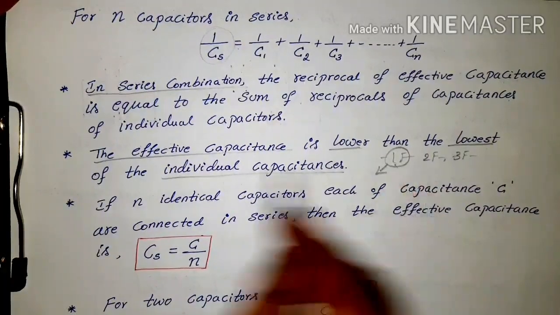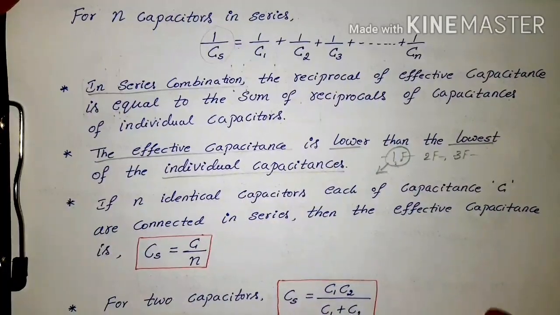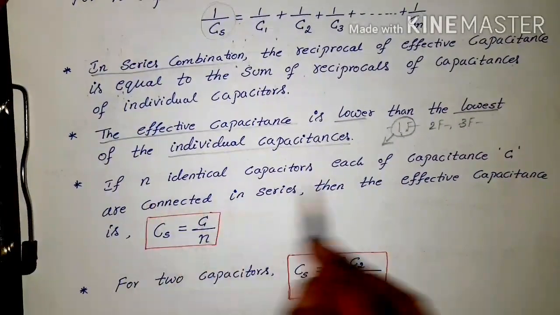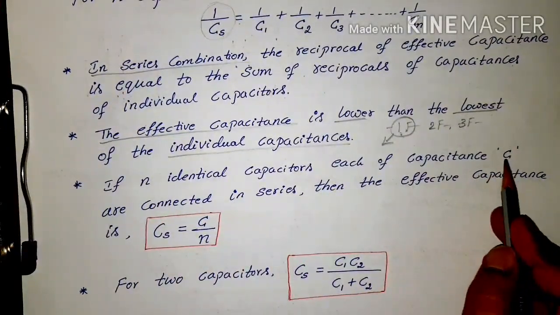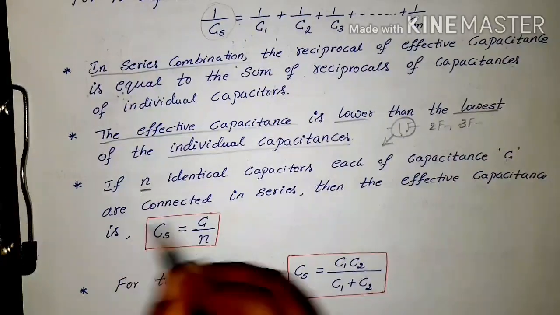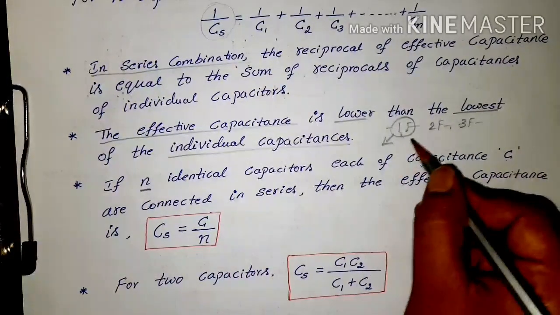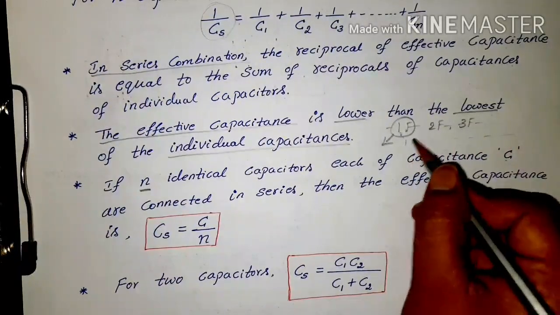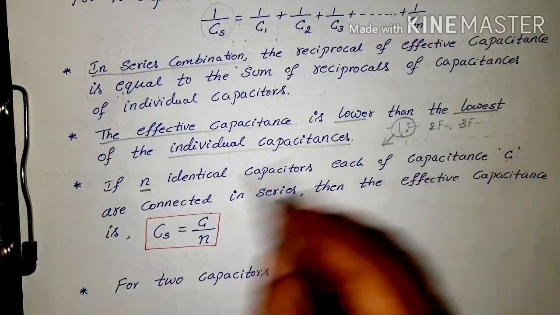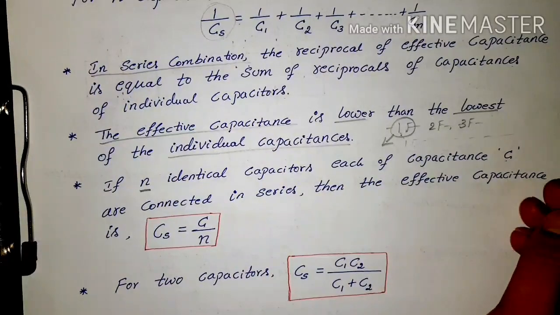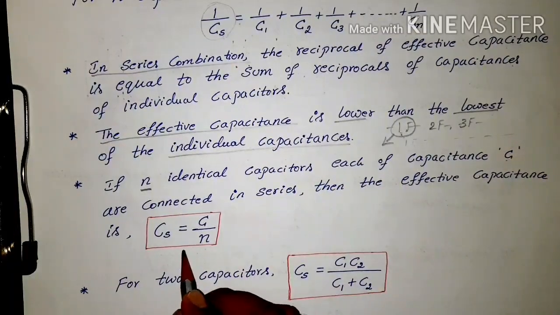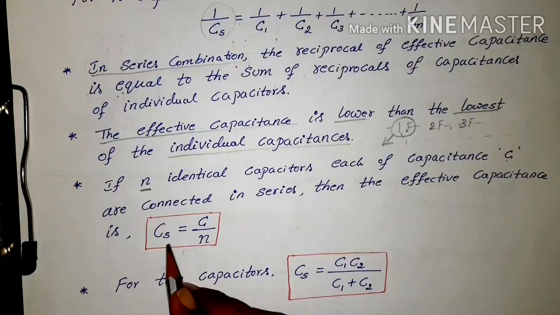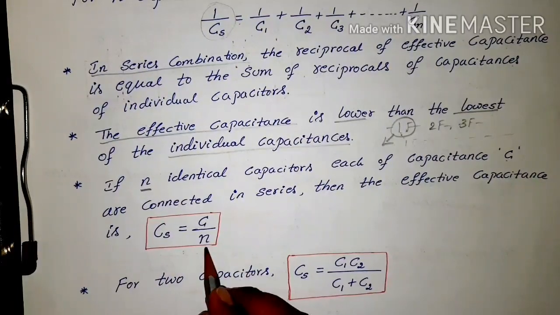Understood? Yeah, that is the meaning of this point. Suppose n identical capacitors, each of capacitance C, are connected, meaning all are like 1 farad, 1 farad, 1 farad, n numbers, or 2 farad, 2 farad, 2 farad, n numbers. Then you can use this shortcut formula: Cs is equal to C by n.